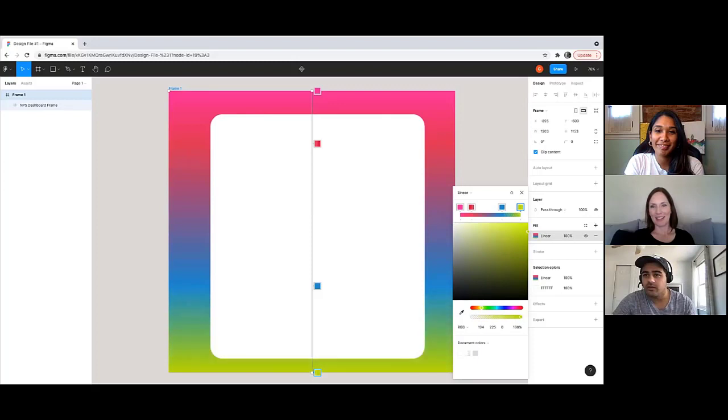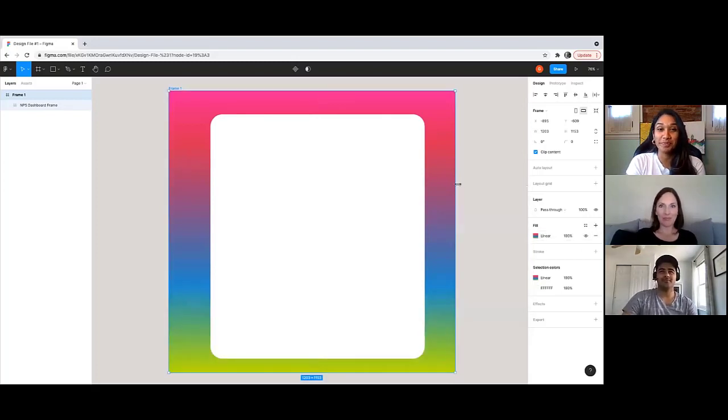Oh, how pretty. And there we go. We have our really awesome gradient viz right behind the main MPS dashboard frame.